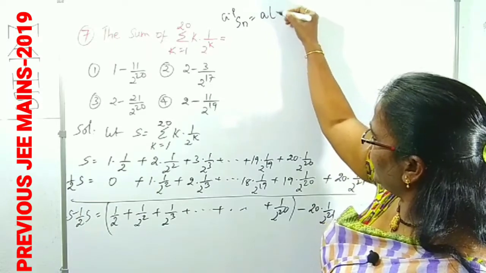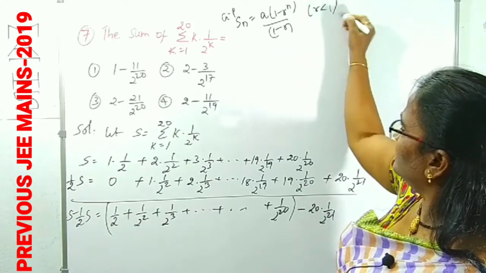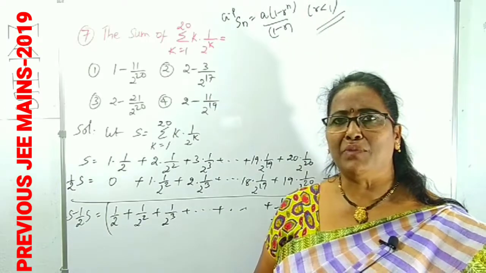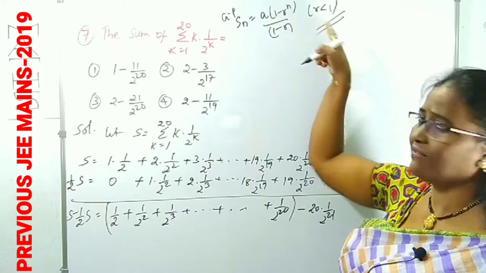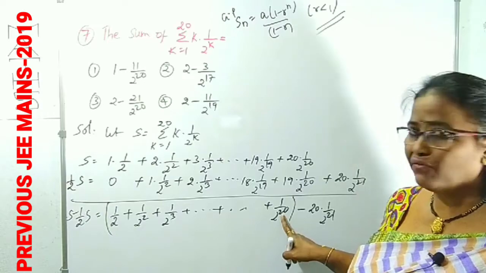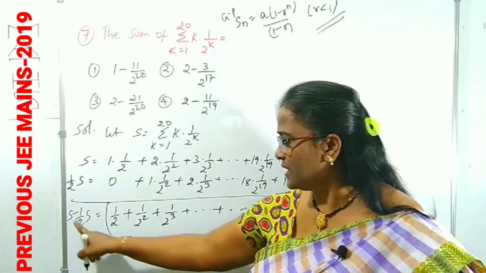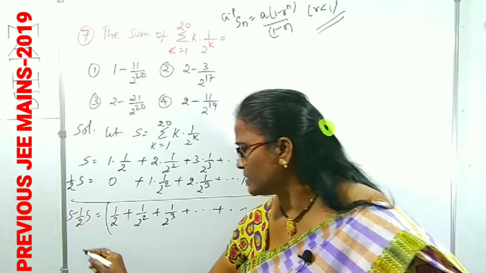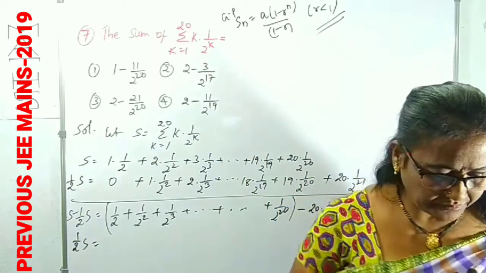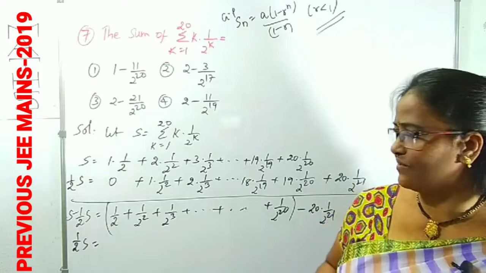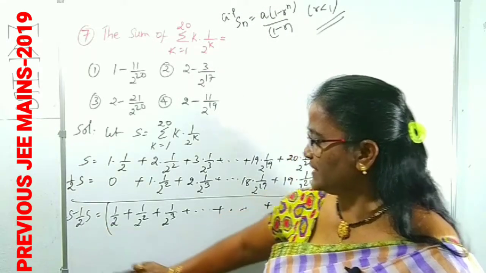The sum of n terms in a GP is Sn = a(1 − r^n)/(1 − r), where r is less than 1. Here, in place of n, we have 20. a is 1/2, r is also 1/2. By the subtraction, S − (1/2)S is 1/2. I am writing S on this side. Clear? Are you following? This is one of the processes to calculate the sum of the terms in an AGP.